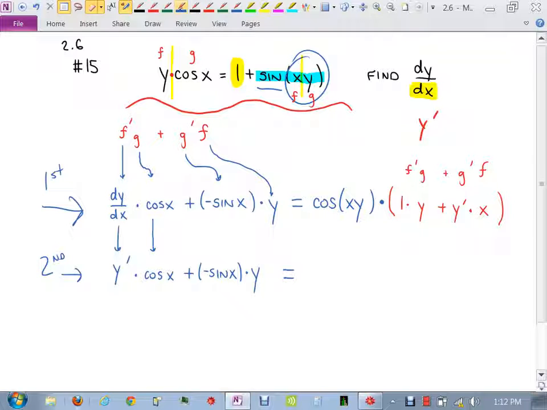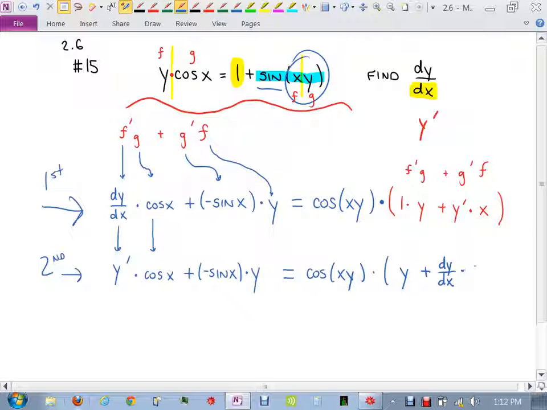Okay, now if I'm sticking with the notation on the bottom, it would have been this: y plus dy dx times x. Oh wait, I flipped them. I'm sorry. Did y'all notice that?